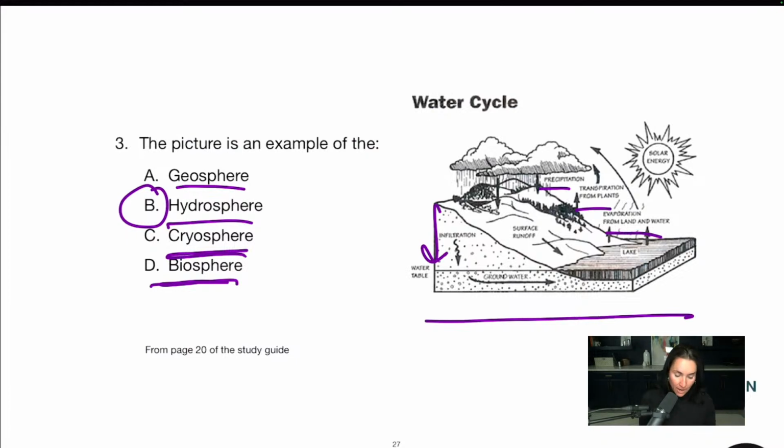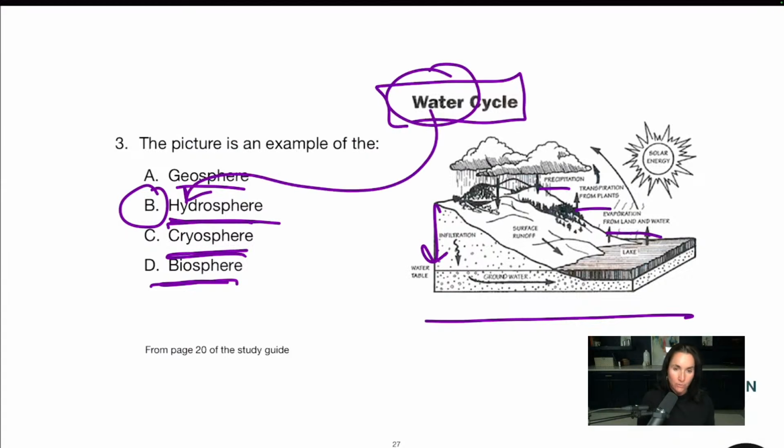Okay. So this would be the hydrosphere. And again, even if you didn't know this, you're seeing water, hydro. Okay. If it's obvious, it's the answer. They know you do not have a PhD in Earth space science. You got to go with the obvious. It never is, oh, that's too obvious. That can't be the answer. Quite the opposite. The more obvious it is, it's the answer.